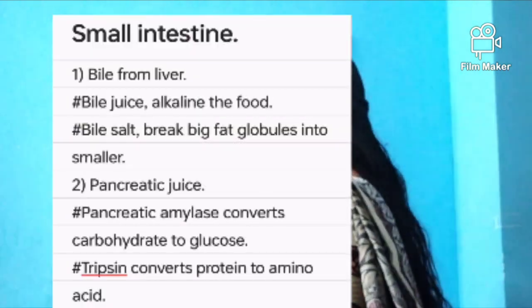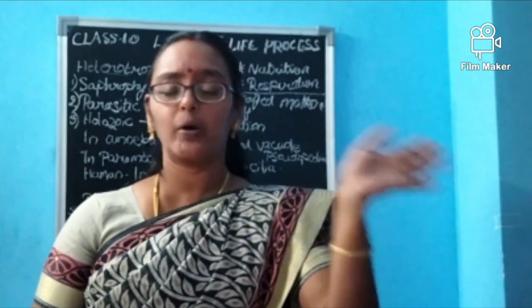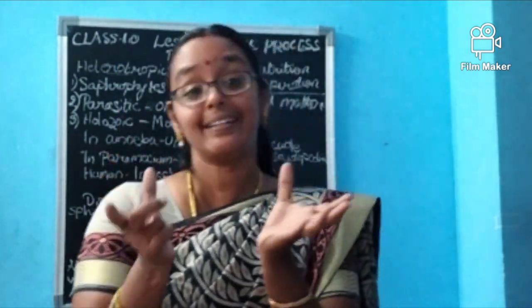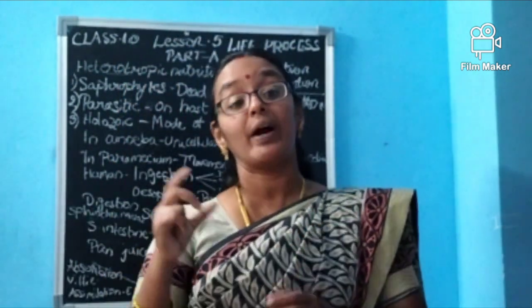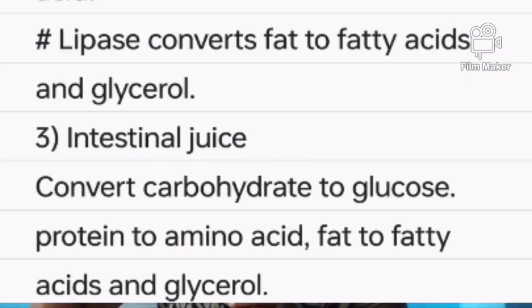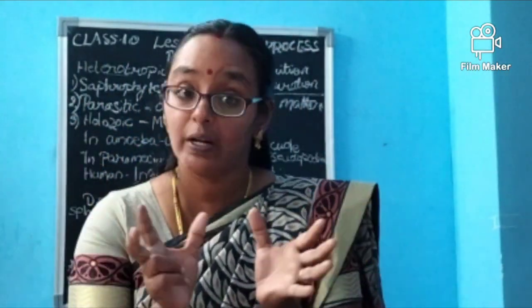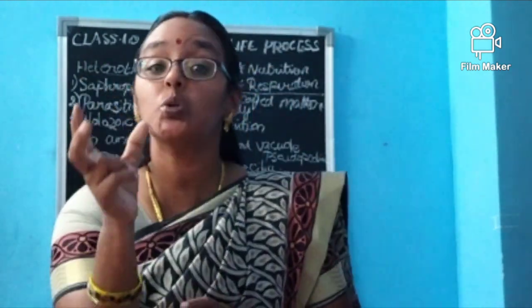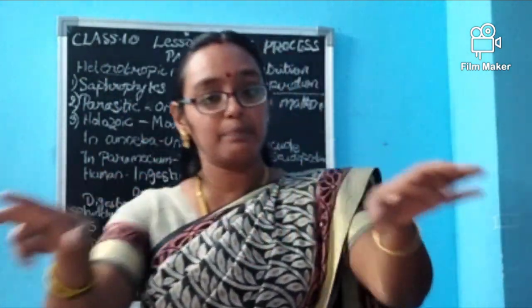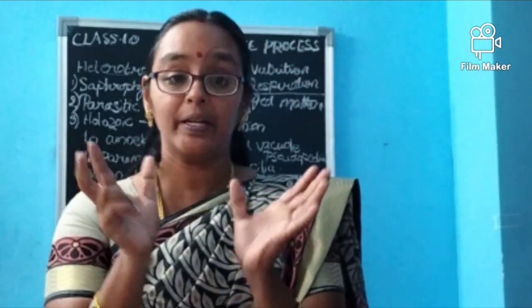Then one more thing is lipase. What will lipase do? Carbohydrate is over, protein is over, then fat is there. This fat will be converted into fatty acids and glycerol with the help of what? Lipase. Okay. These three things have to be done: pancreatic amylase, trypsin as well as lipase. Not only that, small intestinal juice is also there. It also will do the same thing. And at the end, full digestion of the food has been done.